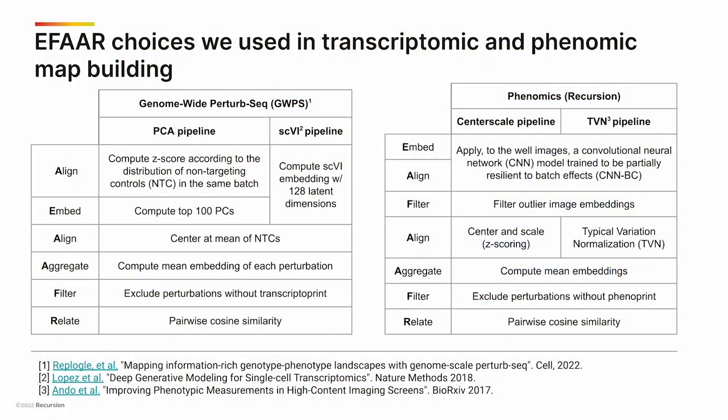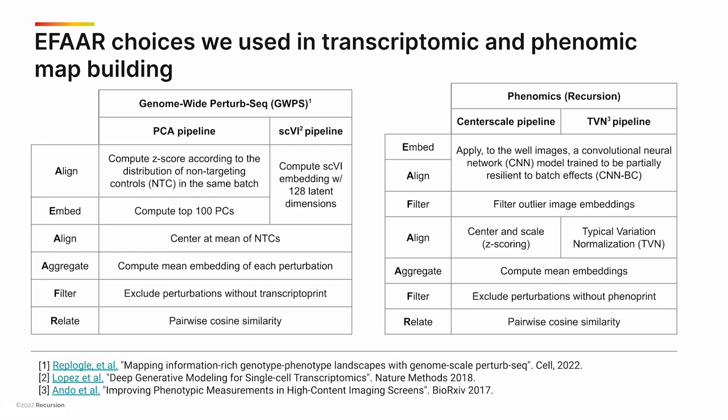We apply these benchmarks to two orthogonal datasets: the recently published genome-wide perturb-seq data by Replogle et al. and the Recursion phenomic data. For each of the maps, we're considering two pipeline choices. On the left, we show those for the transcriptomic map. The first option is a slight variation on the pipeline used in the Replogle et al. paper. We call it the PCA pipeline, and it uses linear dimensionality reduction and batch correction techniques. The second option is called SCVI pipeline, and it uses a conditional variational autoencoder that simultaneously provides nonlinear dimensionality reduction